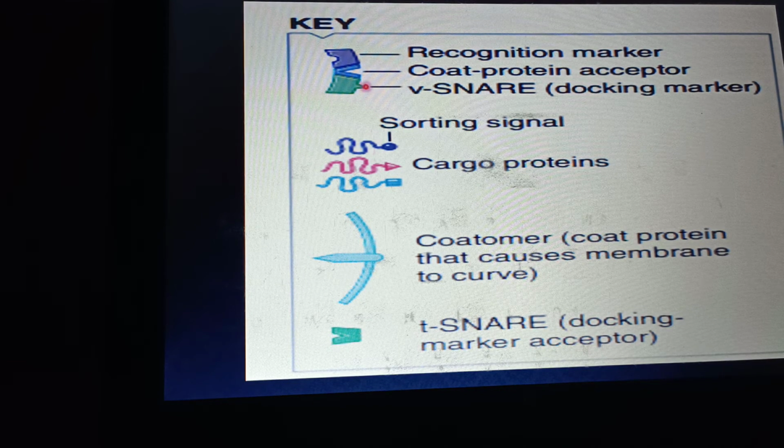Here you can see both structures fit exactly into each other, and after fitting they cause the bursting of the secretory vesicles. And after bursting, the material inside the secretory vesicle is released.